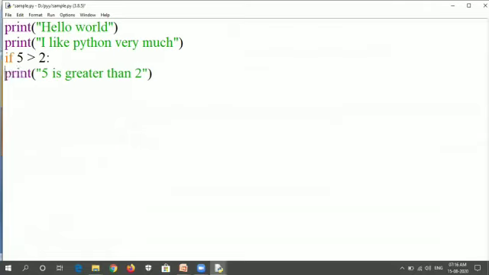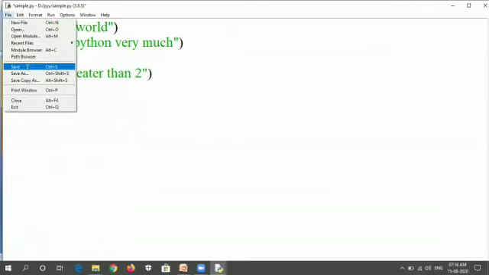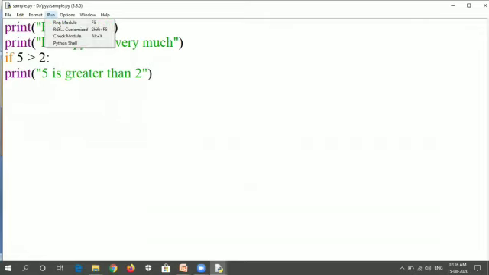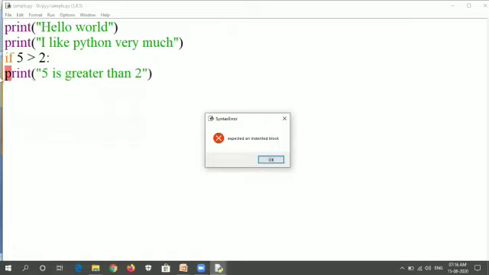When I remove this indentation, save the file again and execute it, it will return an error: expected an indented block. So now we can realize how important indentation is in Python.